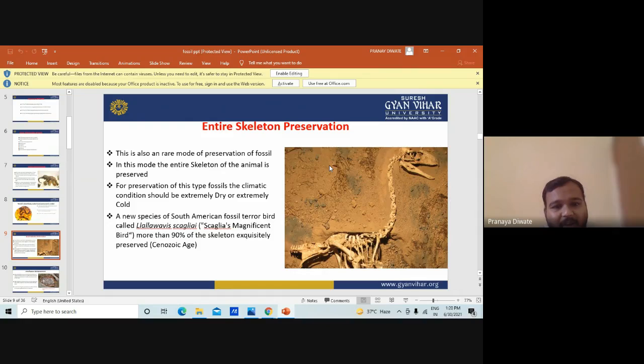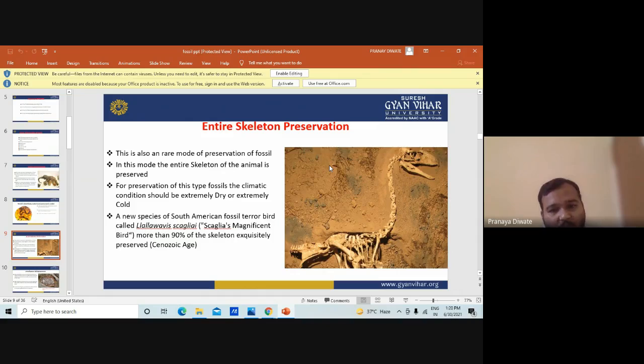This is also a rare mode of preservation of fossils. In this mode, the entire skeleton of the animal is preserved. For preservation of this type of fossil, the climatic condition should be extremely dry or extremely cold. Again, the cold condition is mostly favorable for preservation.